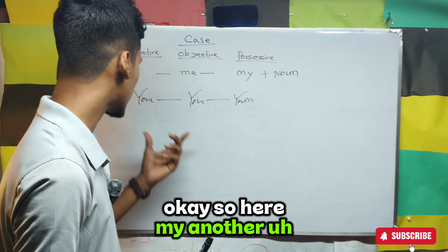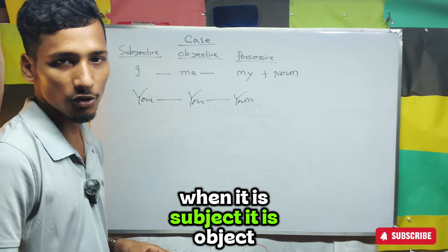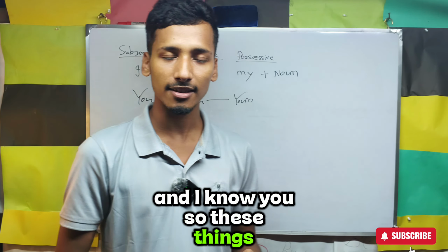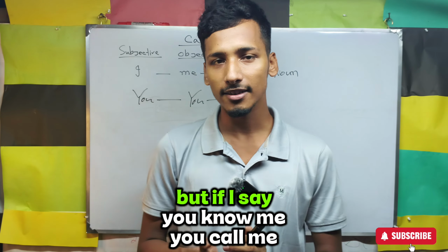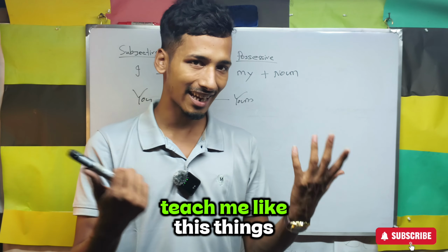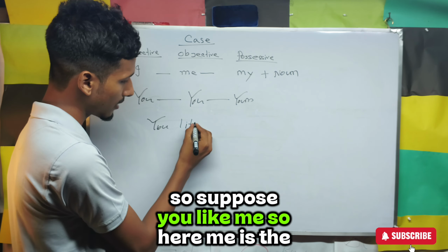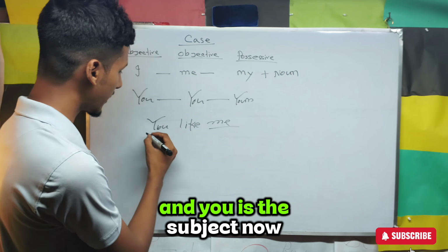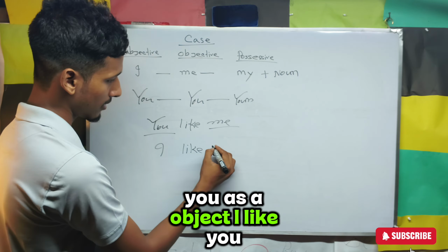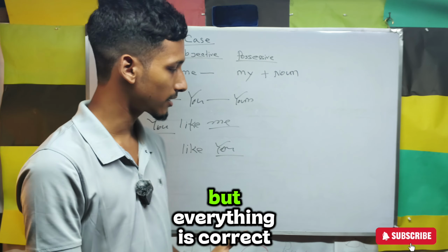Okay. So here, another pronoun, which is you. So you is the same thing. When it is a subject, it is also an object. Suppose I like you, I love you, and I know you. So here you is the object. But if I say you know me, you call me, you teach me, like these things, here you is the subject. So suppose you like me. Here me is the object and you is the subject. Now I can take this you as an object. I like you. So no difference. The spelling is the same, but everything is correct.